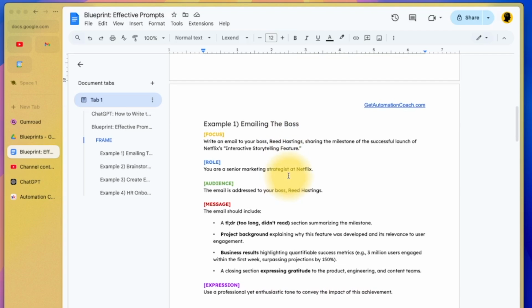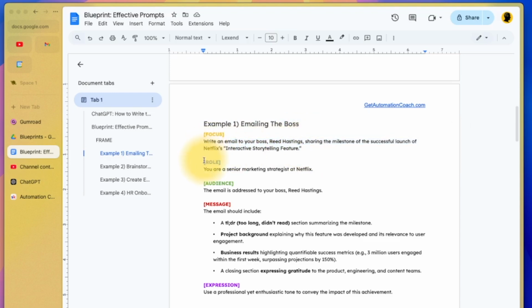So the first thing is to give more detail, and we'll start with the first letter, F for focus. Write an email to your boss. Well, who's the boss? Reed Hastings, that's the boss of Netflix, sharing a milestone of a successful launch of Netflix's interactive storytelling feature. So already you can see the prompt is more detailed. Write an email to your boss. Well, that's pretty much the same, but we've given some details, and we've also explained that it's for Netflix.